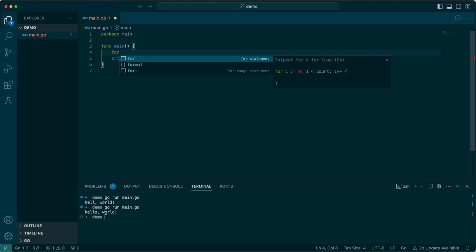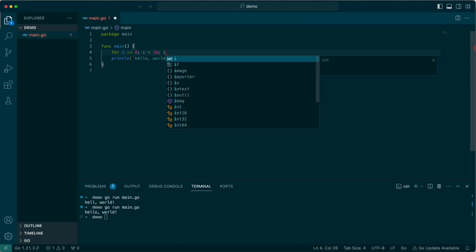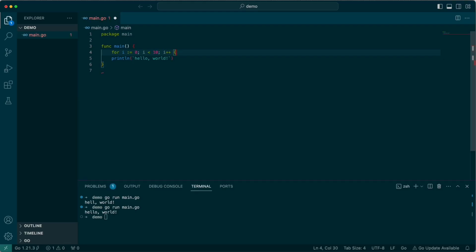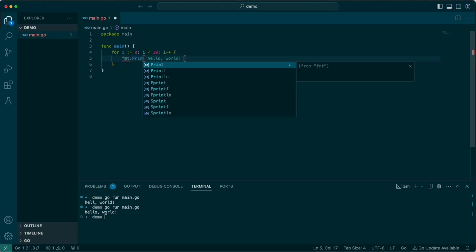As an example, we can iterate just like in Java or C++ or Python. Let's say we want to iterate 10 times. We create a for iterator, and just like in most other languages, we assign i the value of 0. We're doing a check for is i less than 10, and we're doing an i++, which means to increment i each iteration. And instead of doing just a print line, I'm going to do a fmt.Printf.